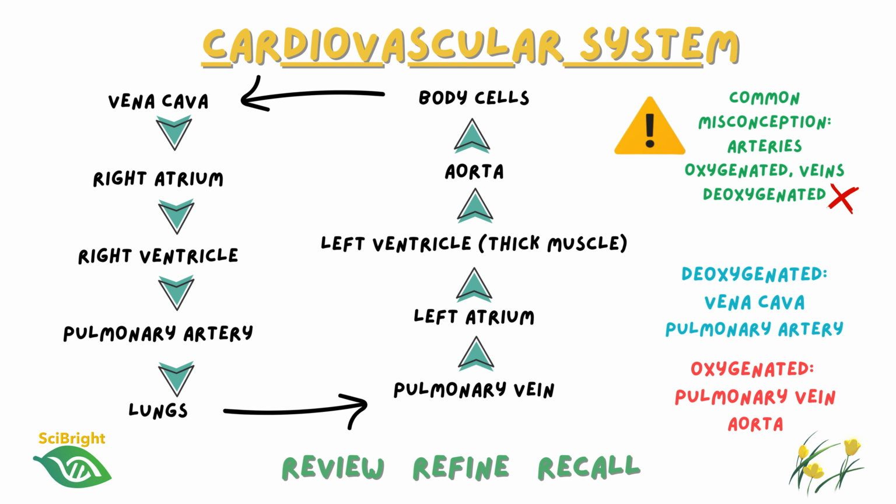So, before moving on, make sure you're confident with the pathway of blood through the heart, the difference between pulmonary and systemic circulation, the roles and structures of arteries, veins, and capillaries, and perhaps most importantly, that arteries carry blood away from the heart and veins carry blood towards the heart, regardless of whether the blood is oxygenated or deoxygenated.